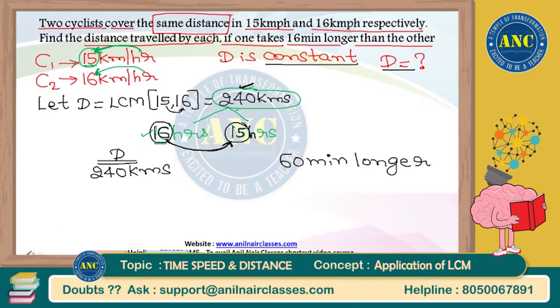But I cannot solve the question just by assuming whatever I want. I should convert back according to the question. According to the question, one person is taking 16 minutes longer than the other. It is given here, sir. One person is taking 16 minutes longer than the other. According to the question, they are asking you what is the distance.